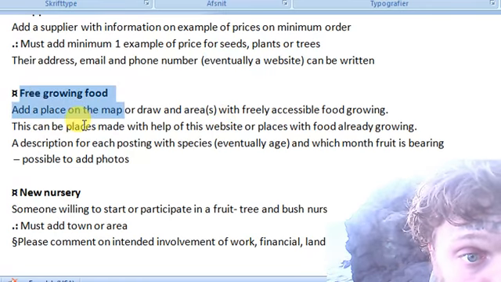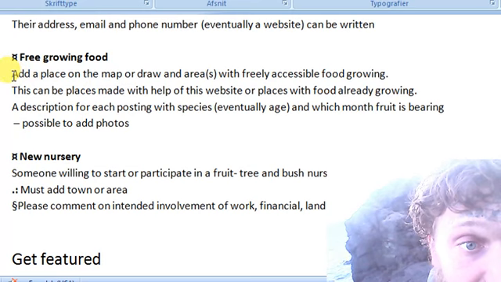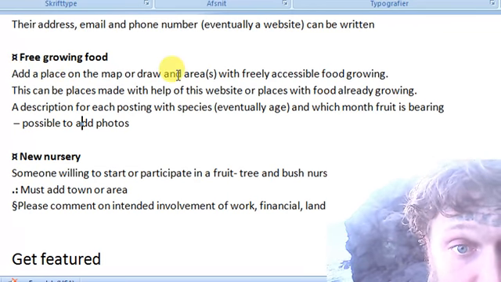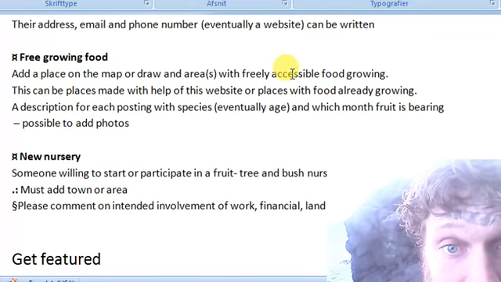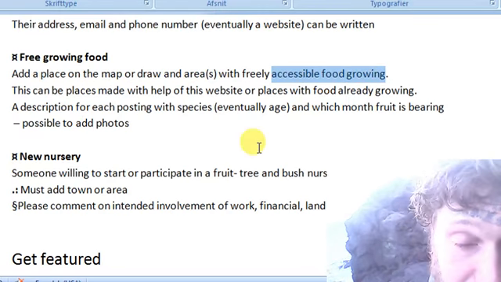Free growing food. This is to add a place on the map or draw an area with freely accessible food growing.